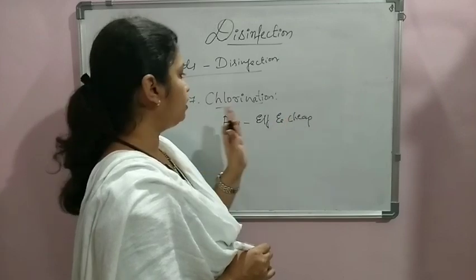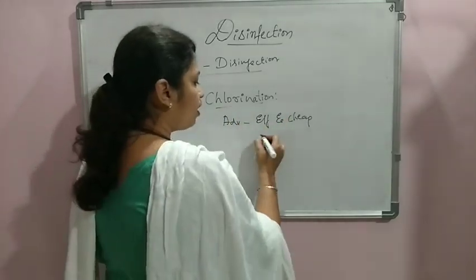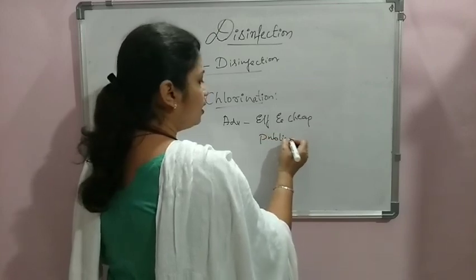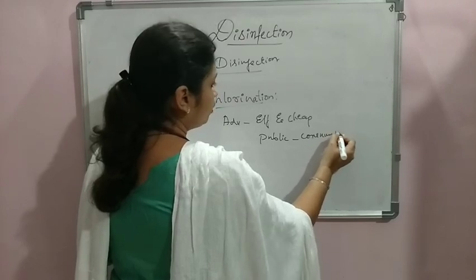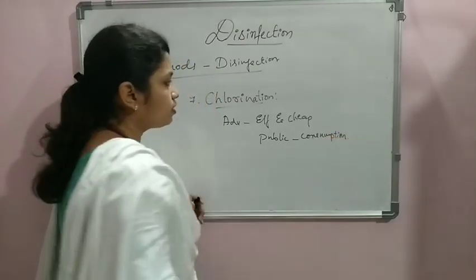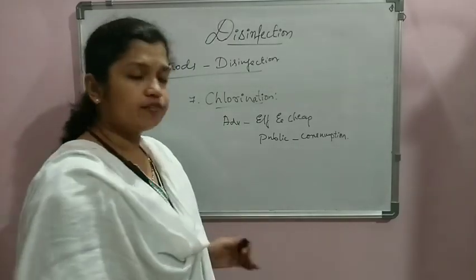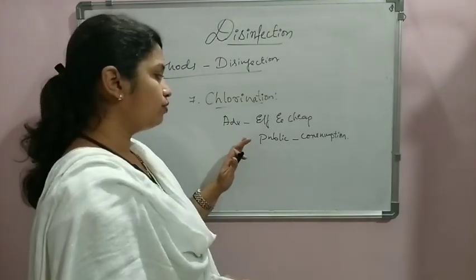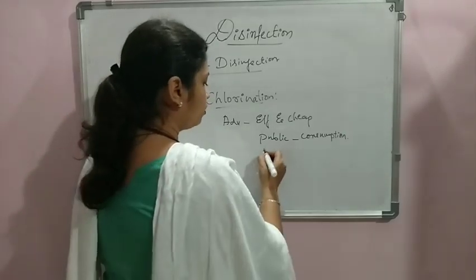Also the material used for chlorination is very cheap. Whenever we use it for public supplies, it is absolutely safe for public consumption. Even if some residual amount of chlorine is present in the water, it will not be harmful for consumption. It is very safe for the public and very reliable